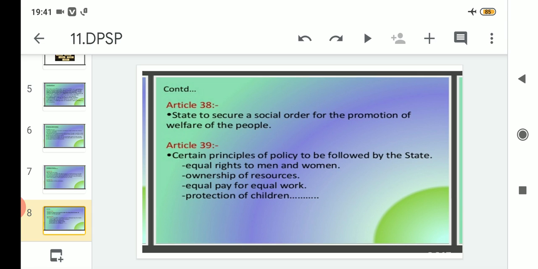After that, ownership of resources. That means whatever resources are related to individuals, the ownership of those resources has to be looked after by the state. Clear? Number three is that they will make sure about equal pay for equal work.